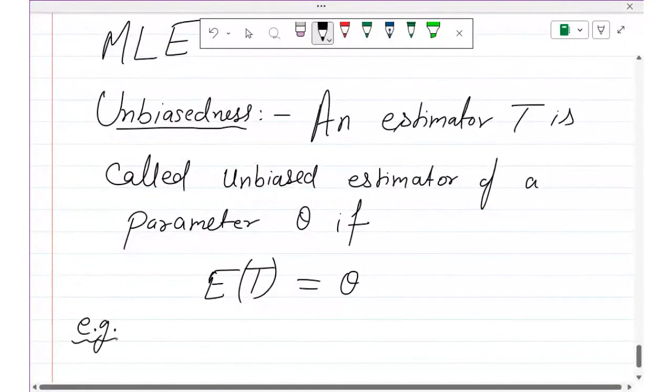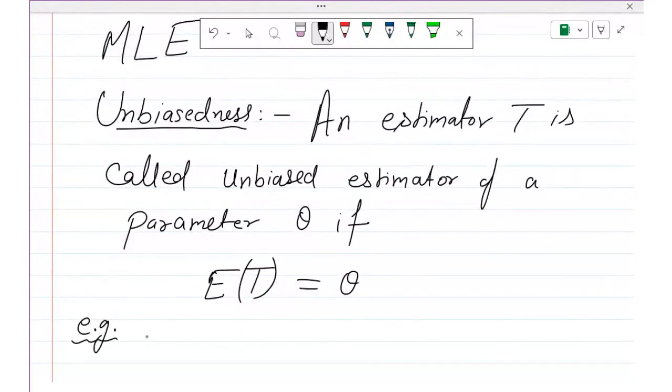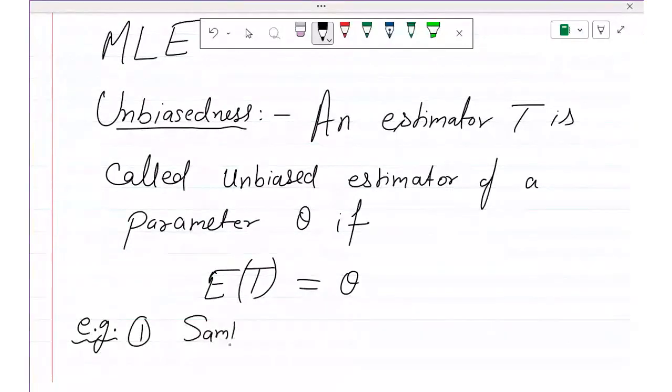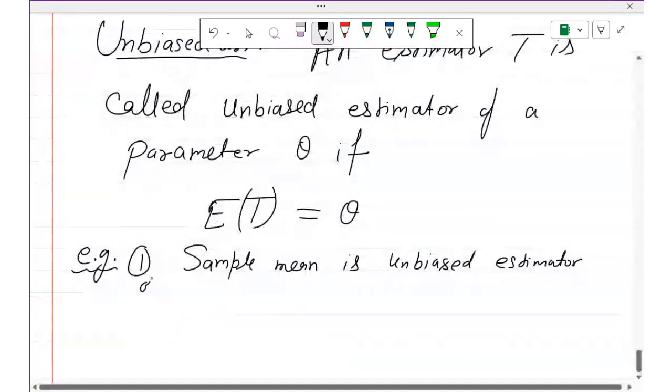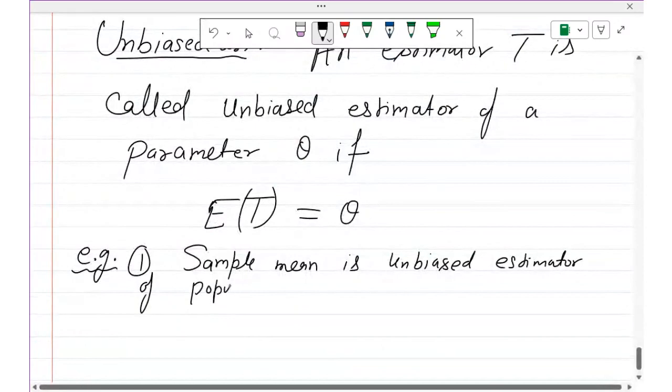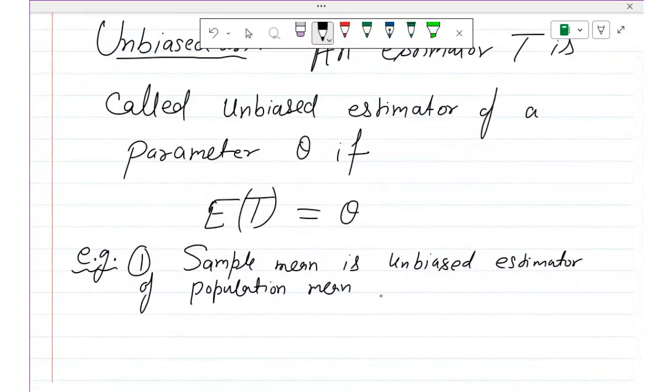The example I have already given you. So the first example is: the sample mean is an unbiased estimator of the population mean mu.